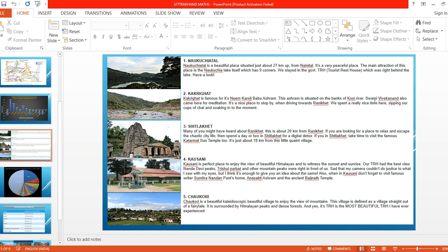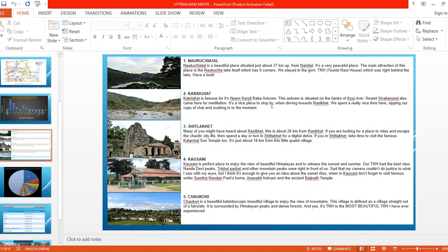Yes, sir. He also went where, to this Kakri Ghat, for what? For the meditation. So it is a nice place to stop by when driving towards Rani Khet. See, Rani Khet also is a nice place. There we can enjoy, we can entertain. We spend a really nice time here, sipping our cups of chai and soaking into the moment.